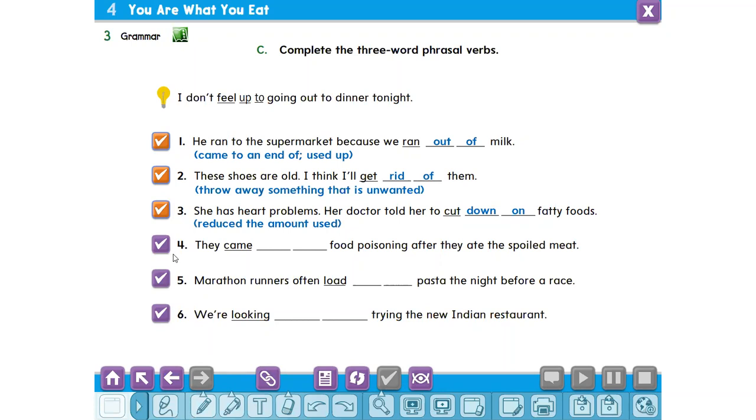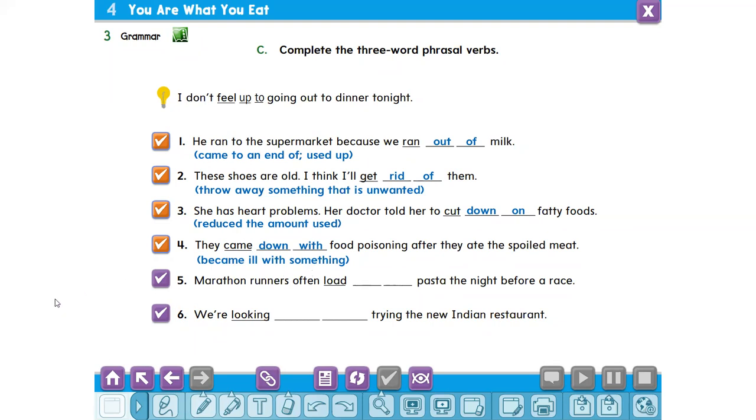Four. Yazan Jalal. Who can read and answer? I called your name, not you. I think you didn't hear me. They came down with food poisoning after they ate the spoiled meat. Great. Come down with means become ill with something.